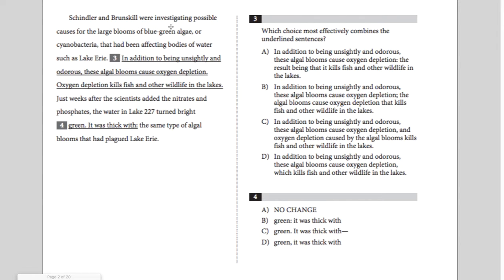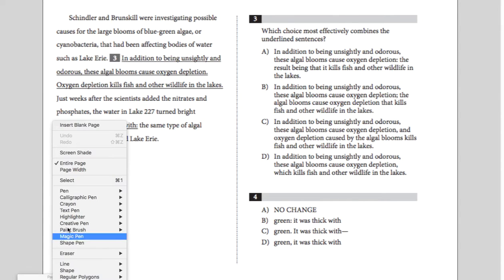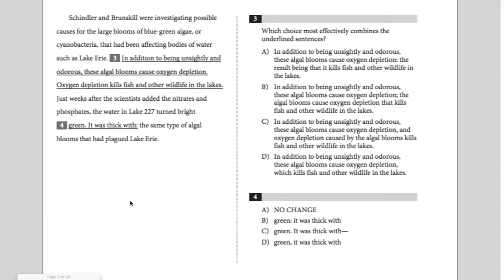Schindler and Brunskill were investigating possible causes for the large blooms of blue-green algae or cyanobacteria that has been affecting bodies of water such as Lake Erie. In addition to being unsightly and odorous, these algae blooms cause oxygen depletion. Oxygen depletion kills fish and other wildlife in the lakes. Then I go to question number 3, and it says, which choice most effectively combines the underlined sentences?